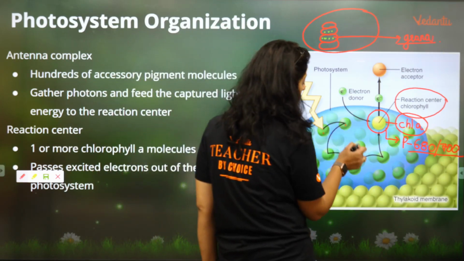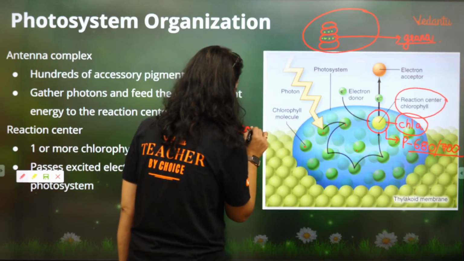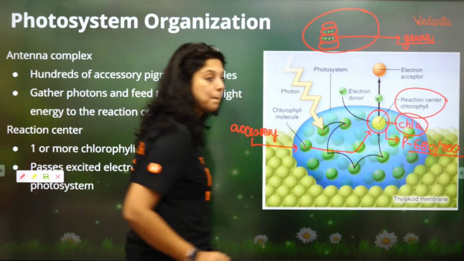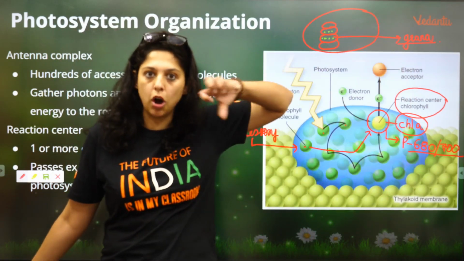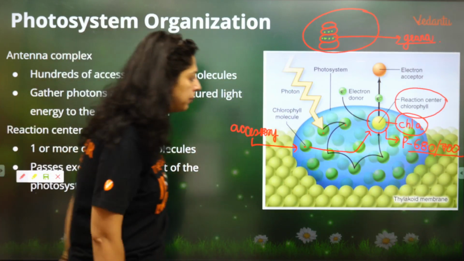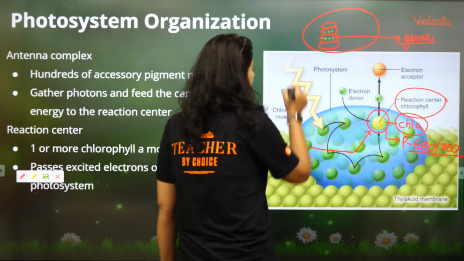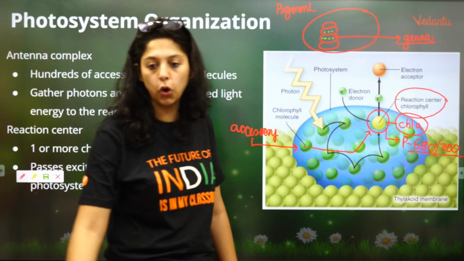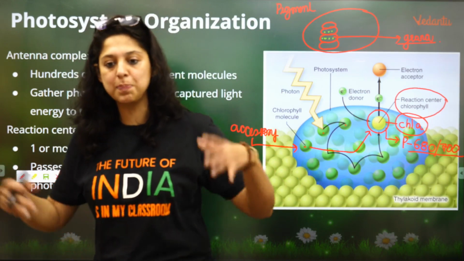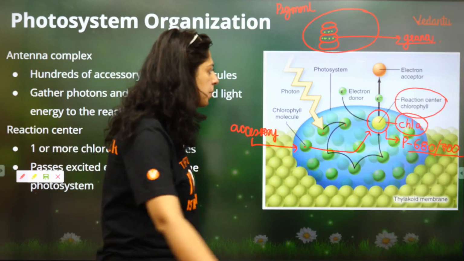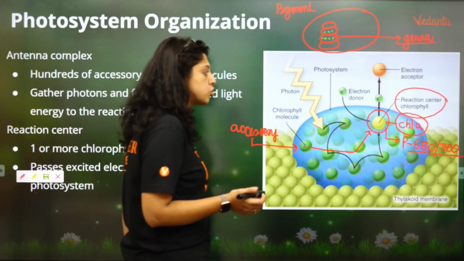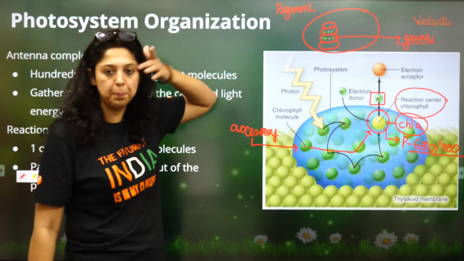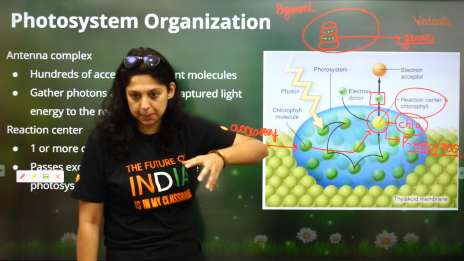All of these small ones are called the accessory pigment molecules. All of them absorb the light and give it to the main pigment. Main pigment photolysis करवाएगा. और आसपास के पिगमेंट क्या करवाएंगे? उसको एनर्जी देंगे. So photolysis के बाद it is going to take the electron up. और ऊपर कौन बैठा होगा? इलेक्ट्रॉन एक्सेप्टर. Is it clear?